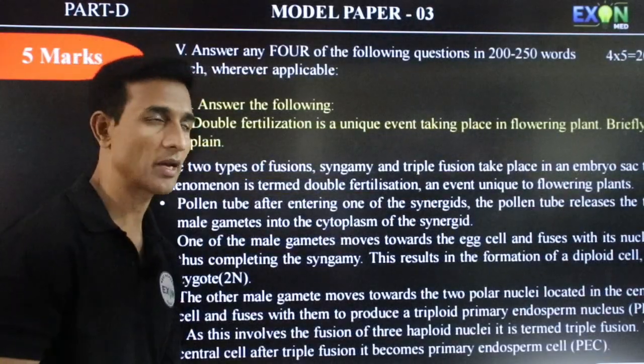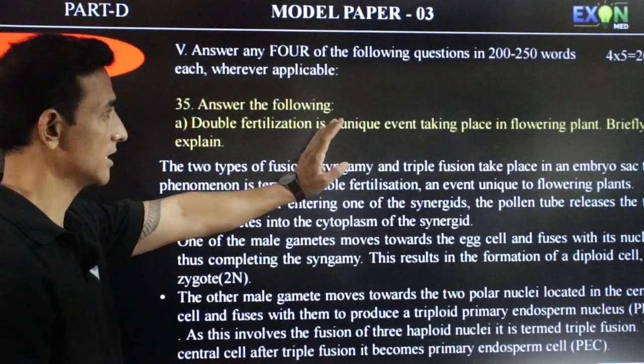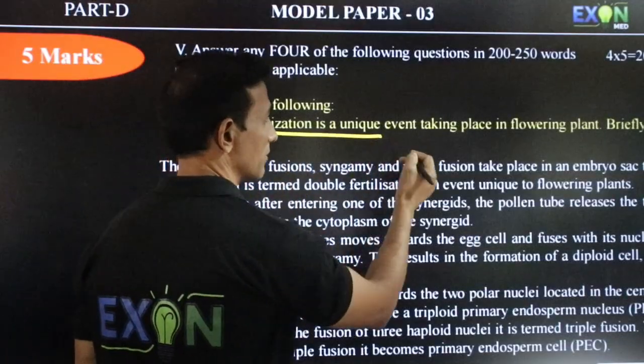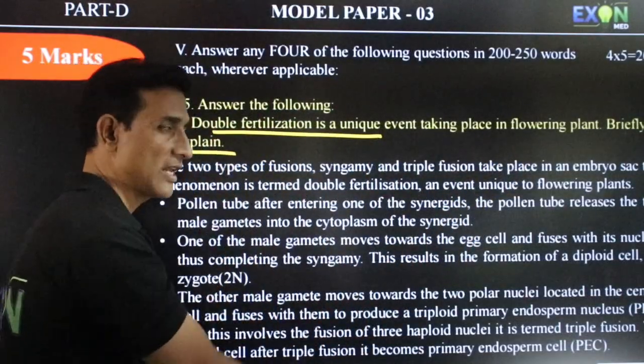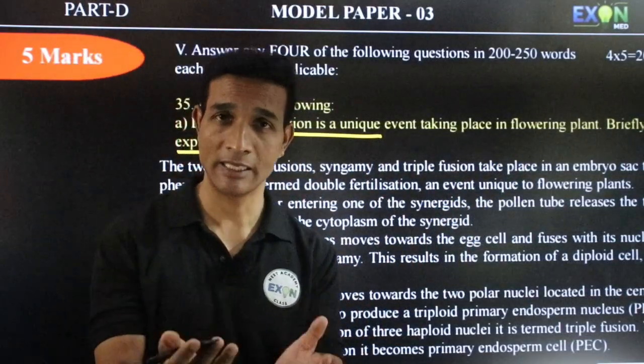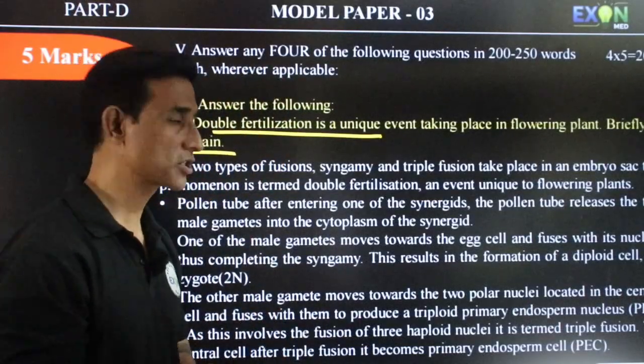So now we come to the 5-mark questions. Double fertilization is a unique event. Double fertilization occurs in flowering plants. Briefly explain. Some of you require Hindi, so I am going to use a little bit of Hindi now.